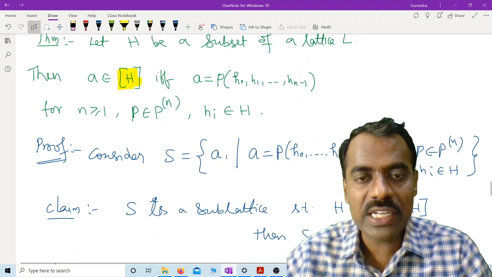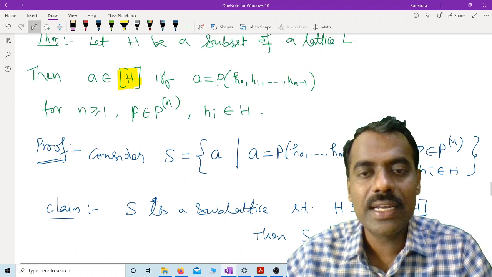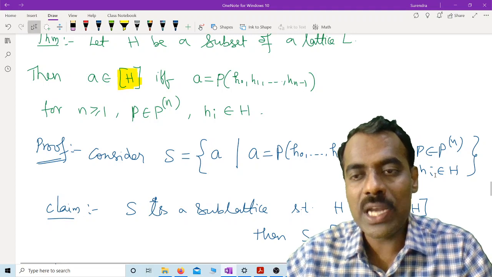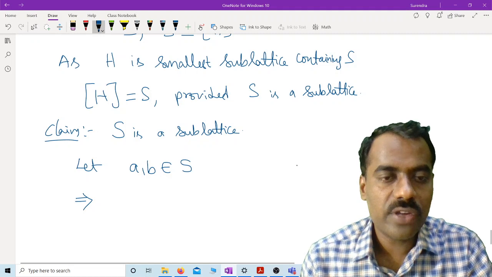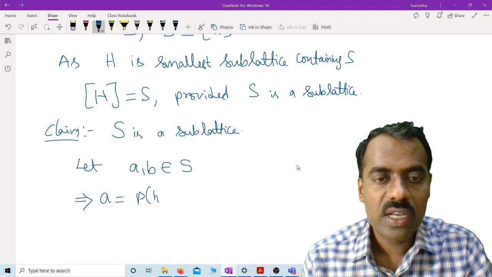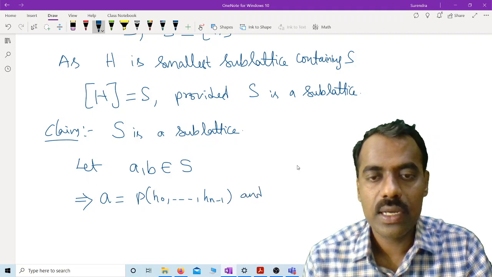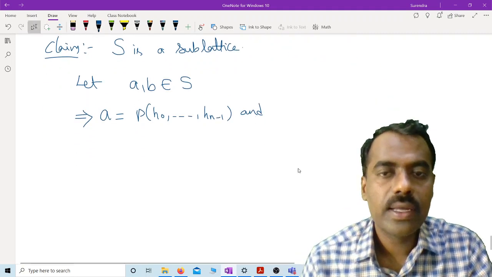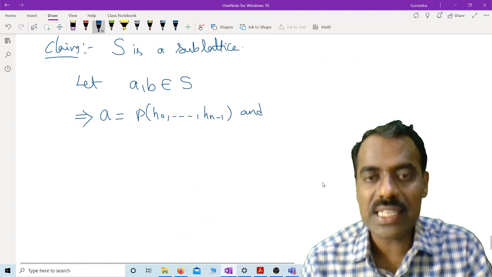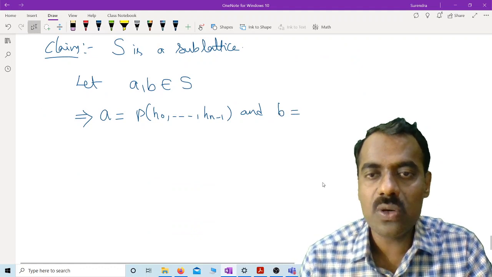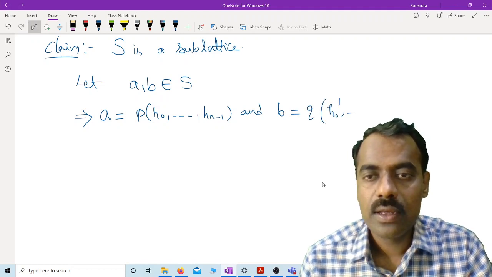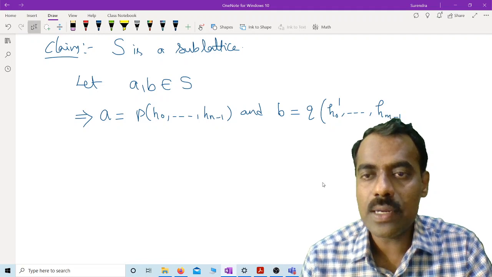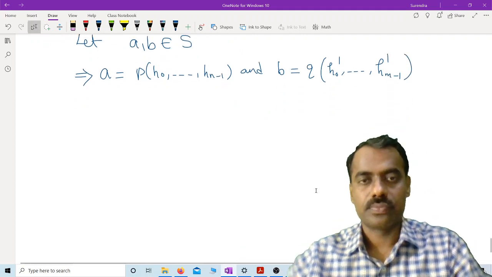Whenever there is an element here, it is actually evaluated at some polynomial with some points coming from H. So A you can write as P of H naught up to Hn minus 1, and B need not use the same Hi's and need not be the same polynomial. B is equal to some Q of H naught prime up to Hm minus 1 prime, right?